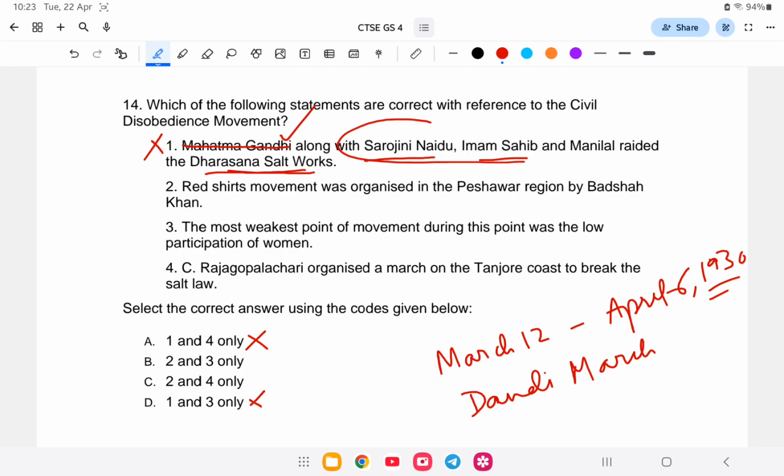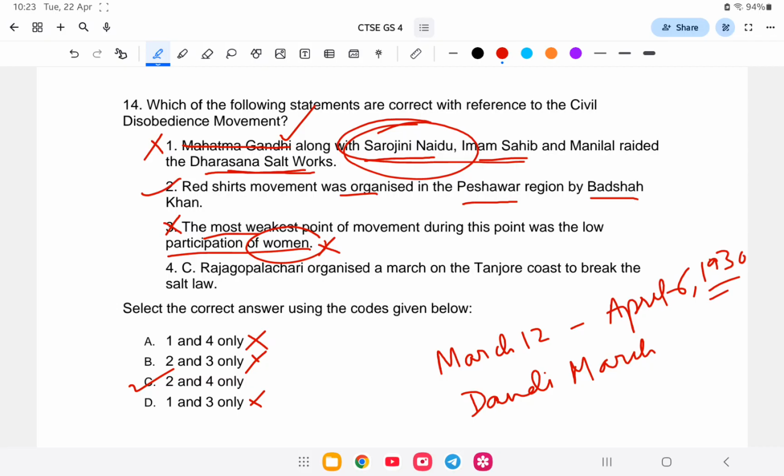That means option B or C remains. Next, red shirts were organized in the Peshawar region by Bacha Khan. Number 2 is correct because Peshawar is in the Northwestern Frontier Province, and Bacha Khan, that is Abdul Ghaffar Khan, organized them. The most weakest point was the low participation of women. This is wrong because Sarojini Naidu is also a woman, and she participated wholeheartedly, with many women playing a significant role in this movement. So 3 is wrong, so B is eliminated. So the answer is C, that is, 2 and 4 are the correct answer.